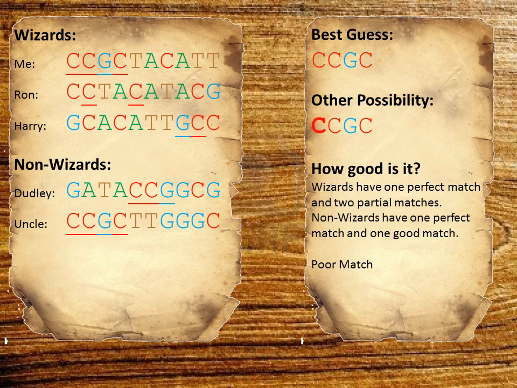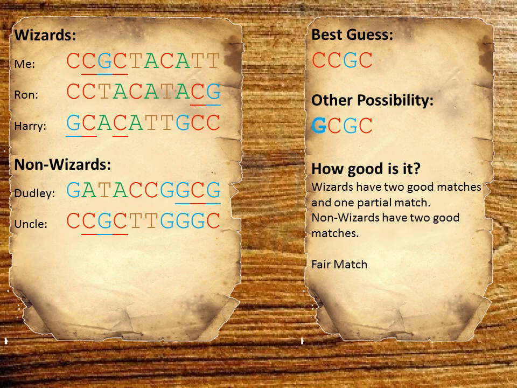When she tried using the letter C, she found that it was a poor match, with the non-wizards matching more closely than the wizards. When she tried using the letter G, she found that it was a fair match, with both the wizards and non-wizards matching about the same. When she tried using the letter T, she found that it was also a fair match, very similar to when she tried the letter G.